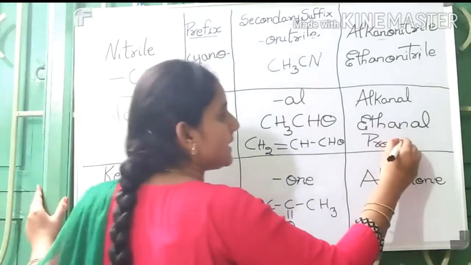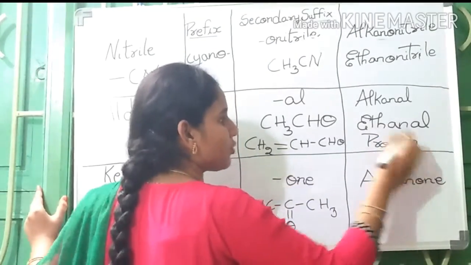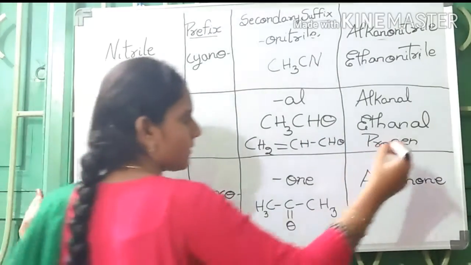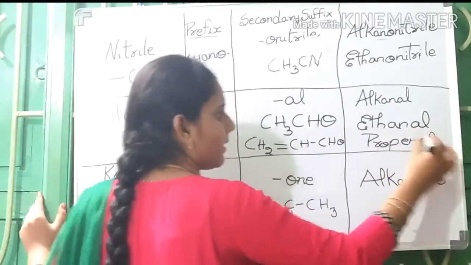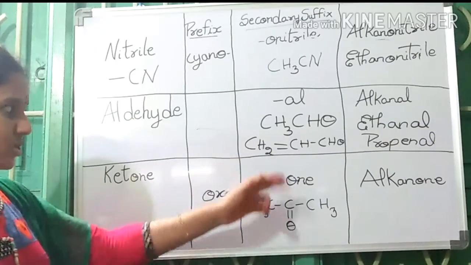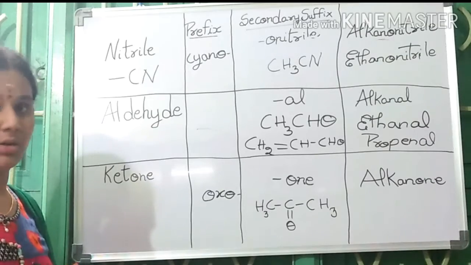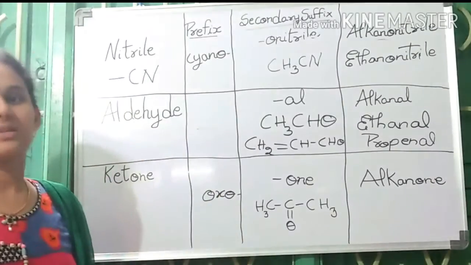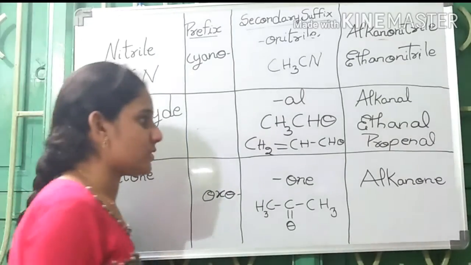So we have to write ene as the primary suffix. Propene, al, because aldehyde functional group is present. Propenal. This compound is propenal. For higher carbon chains, we have to mention the numbering also. There are 5 rules for the nomenclature. After completion of this, I will mention those 5 rules.